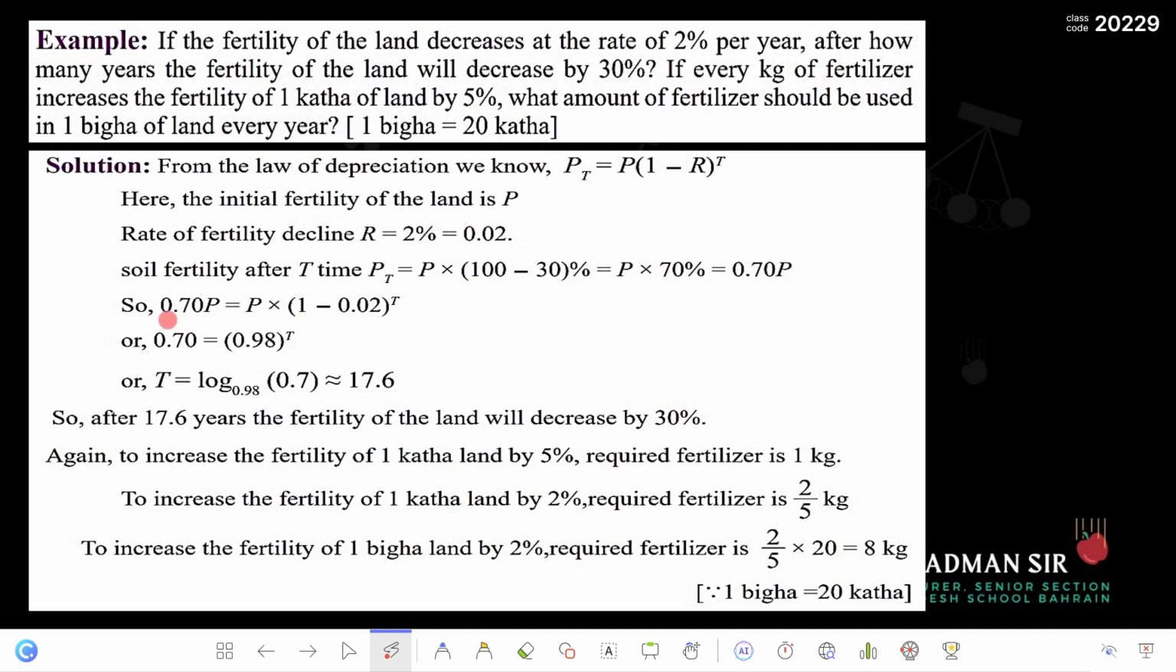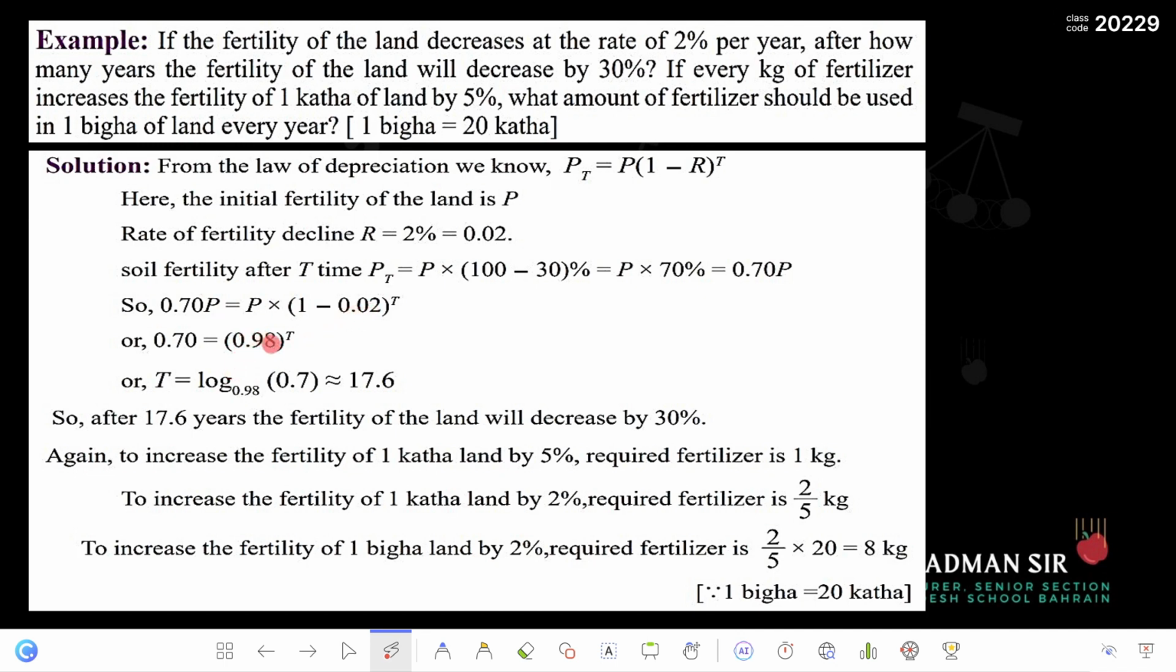So we will replace it. In the formula, pt will be replaced by 0.7 p. Then this p will be as it is, and then r, we will replace the value of r also here, 1 minus 0.02 whole to the power t. So we will do the regular calculation. P from both the sides you can cancel, and then 1 minus 0.02 gives you 0.98 if you do it in the calculator.